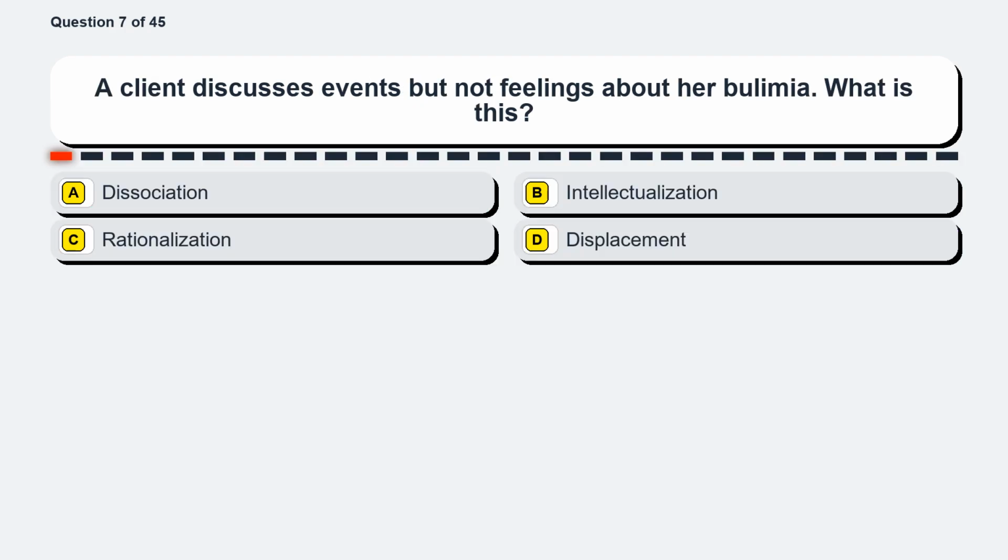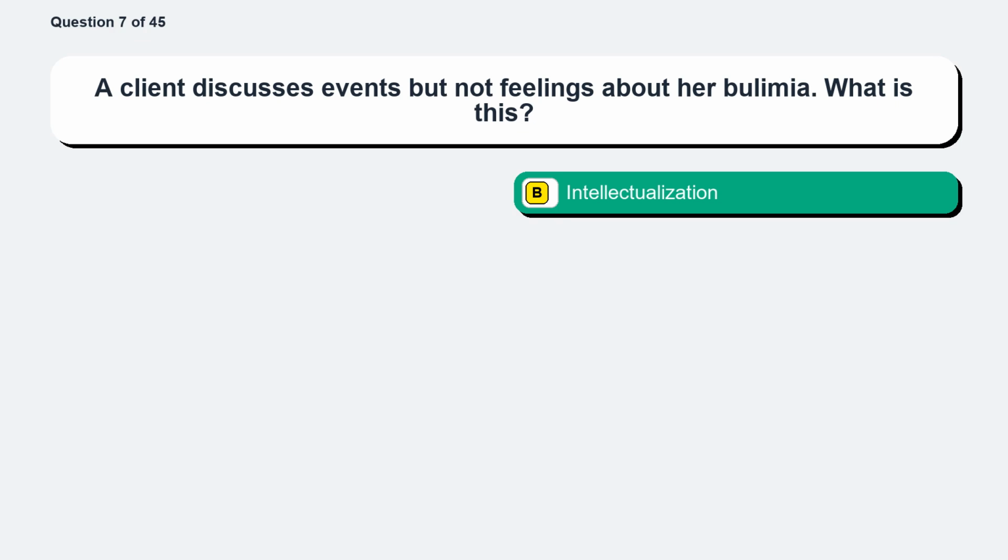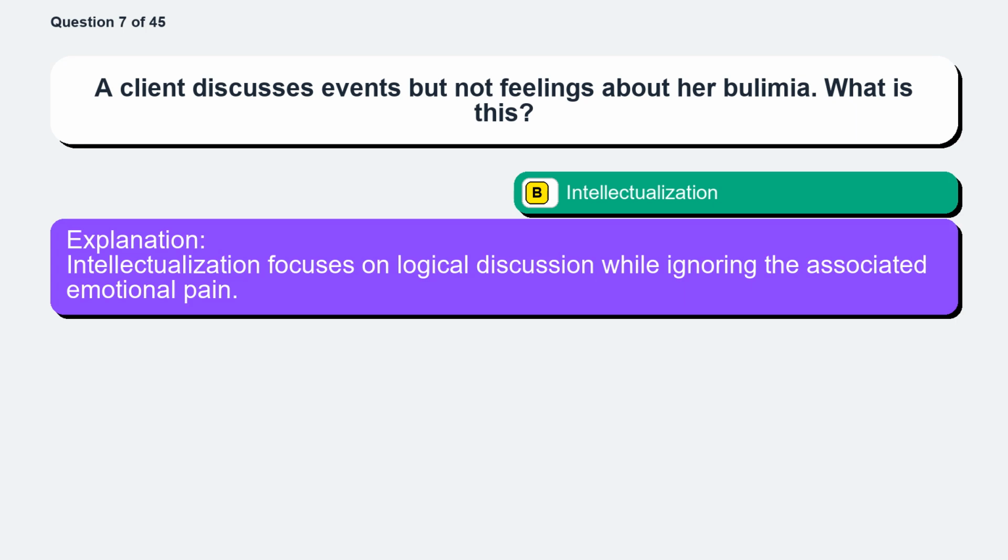Question 7. A client discusses events but not feelings about her bulimia. What is this? Option A, dissociation. Option B, intellectualization. Option C, rationalization. Option D, displacement. The correct answer is option B, intellectualization. Intellectualization focuses on logical discussion while ignoring the associated emotional pain.